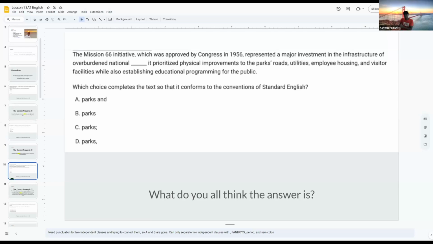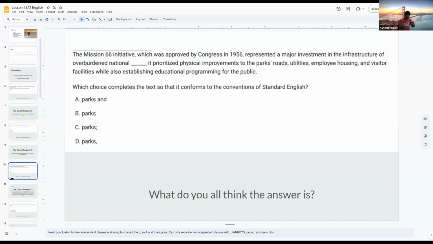Now, if we look to the right of our dash, it prioritized physical improvements to the park's roads, utilities, employee housing, and visitor facilities, while also establishing educational programming for the public. If we take a look to the right as well, we can put a period at the end, and if we cut off that part of the sentence, it still makes sense as a sentence by itself. So that's also an independent clause. One grammatical rule I'm about to introduce to you is that you need punctuation for two independent clauses when trying to connect them.